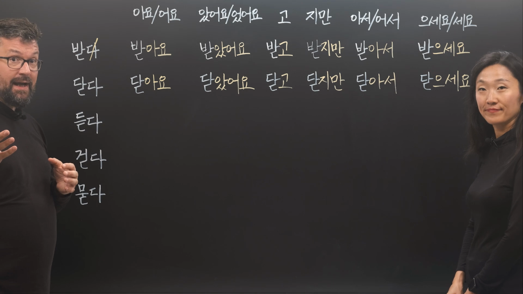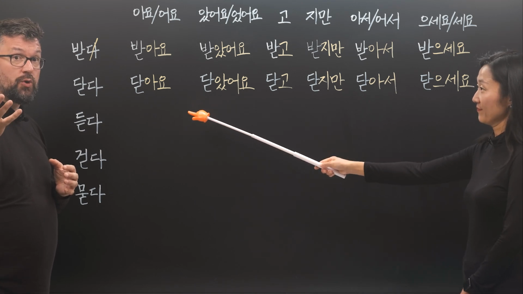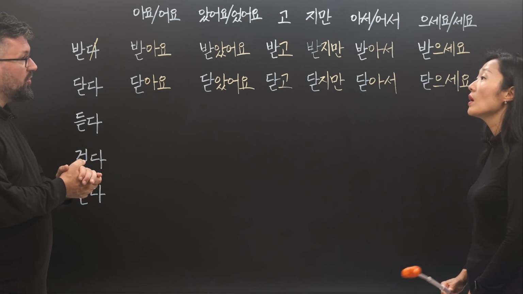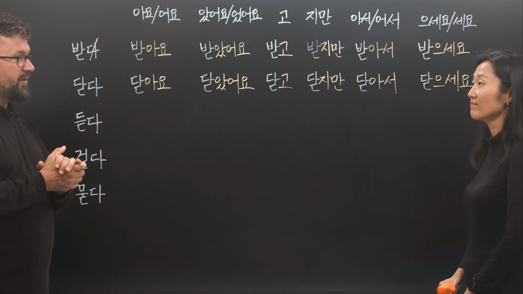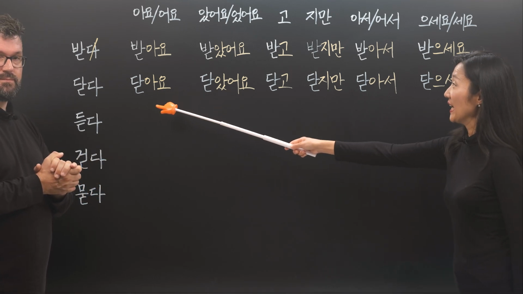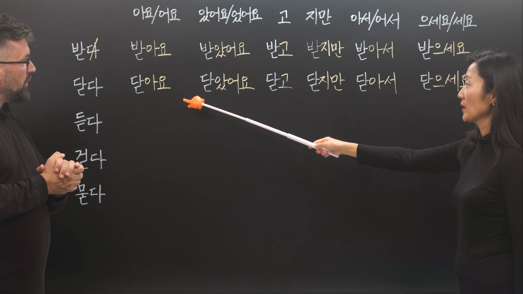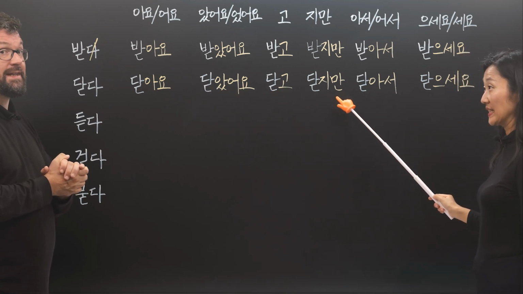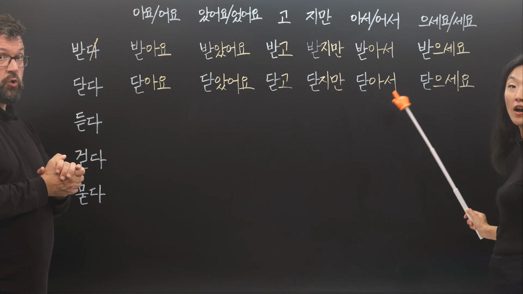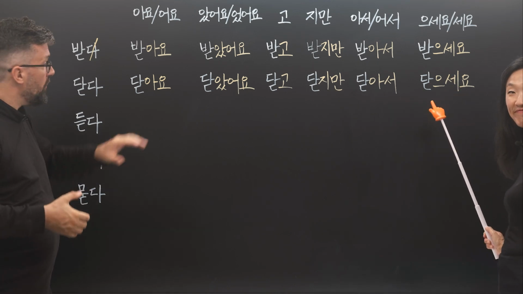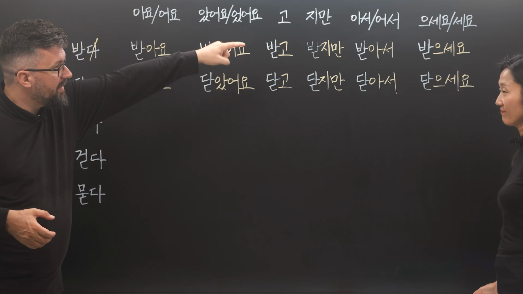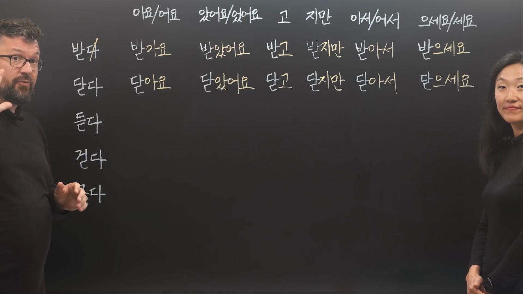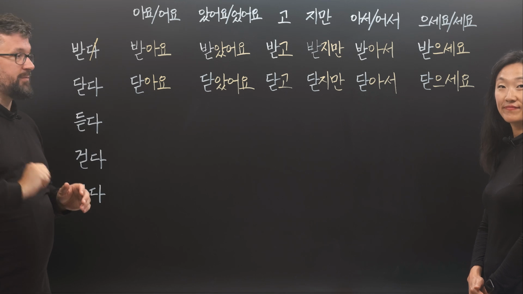And then 닫다, to close, works exactly the same. It's also a regular verb. So 닫아요, 닫았어요, 닫고, 닫지만, 닫아서, 닫으세요. It gets conjugated exactly the same as the previous one. And now let's look at the 3 irregular verbs.